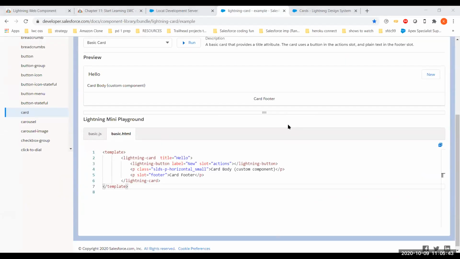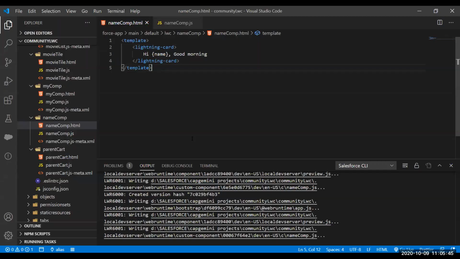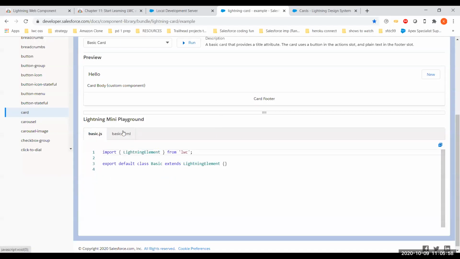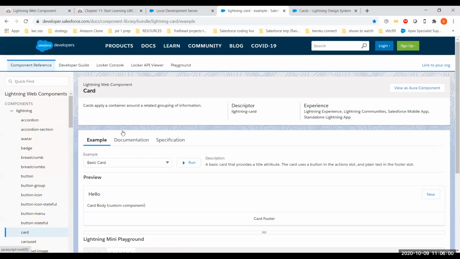Awesome explanation. Guys, do you have any question here, or otherwise we will move to the next component. Can you open Lightning Design System? Basically this is a library by Salesforce. On the left side we have menus, for example button groups.